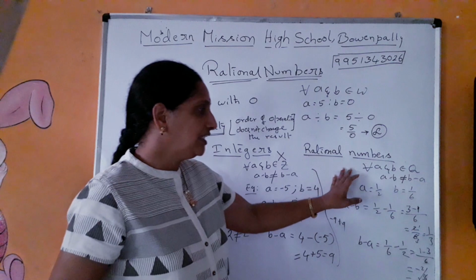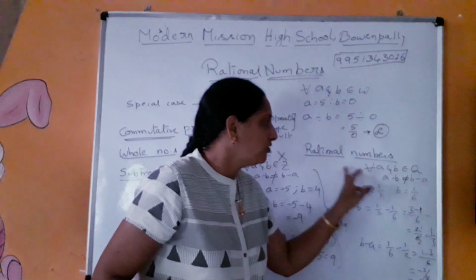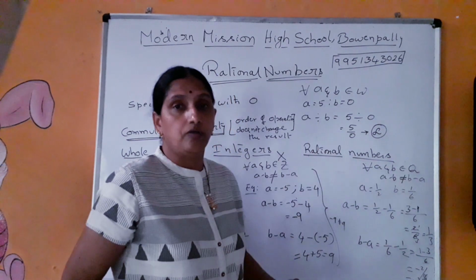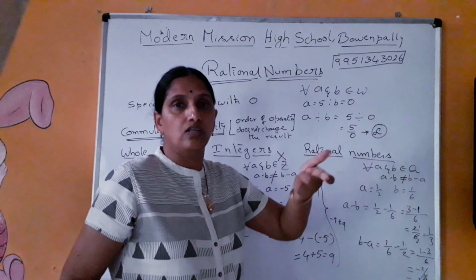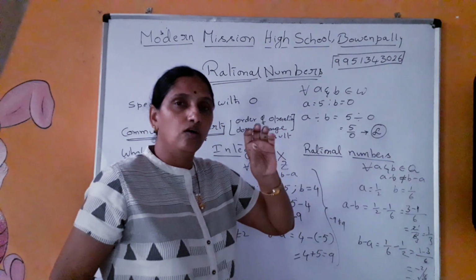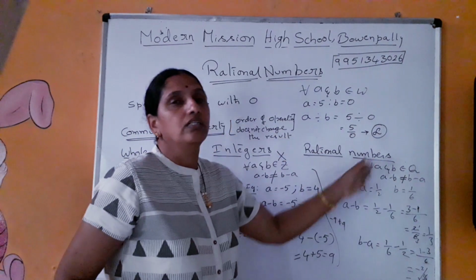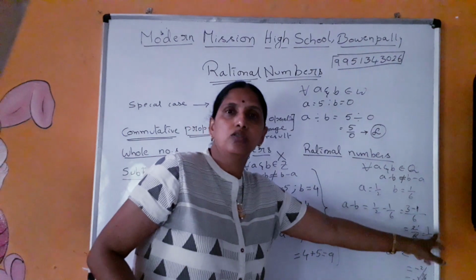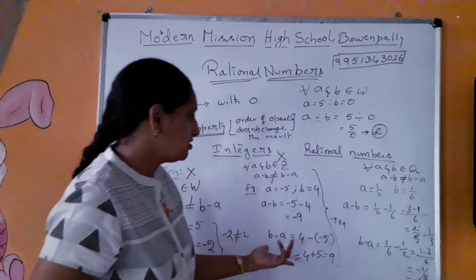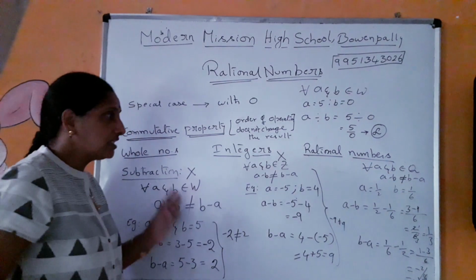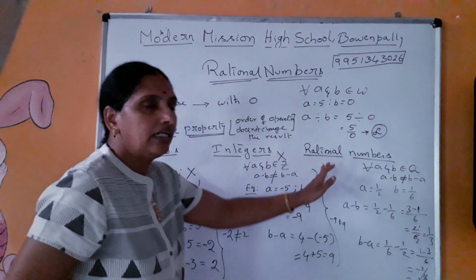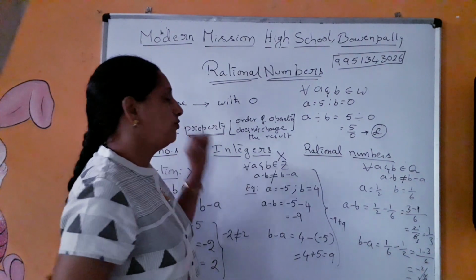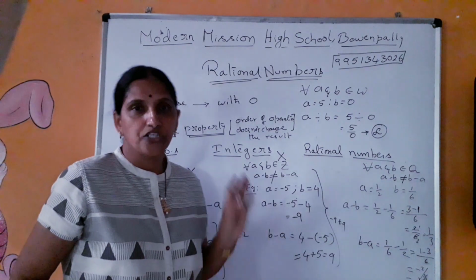So here the point is not whether 1 by 3 belongs to rational numbers or not. This is not the closure property. We are checking the commutative property. When you change the order of the numbers while an operation is going on, the result should not change. But here it is changing. In one order you are getting a positive value, in the other order you are getting a negative value. Here also the same thing. Thus, whole numbers, integers and rational numbers, all these do not obey the commutative property under subtraction.